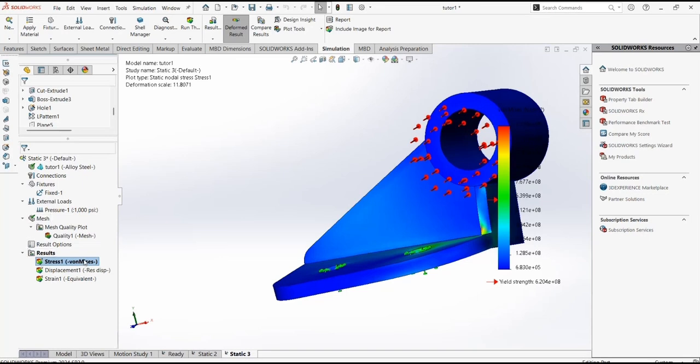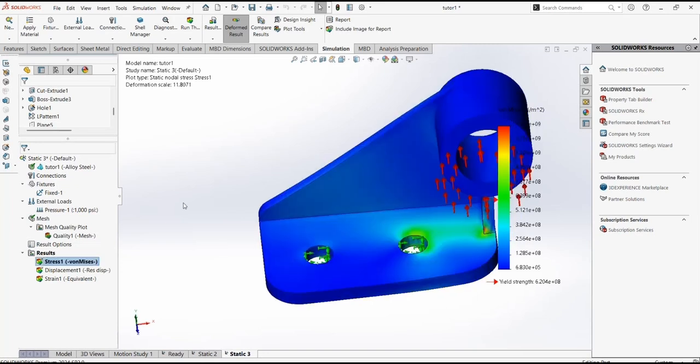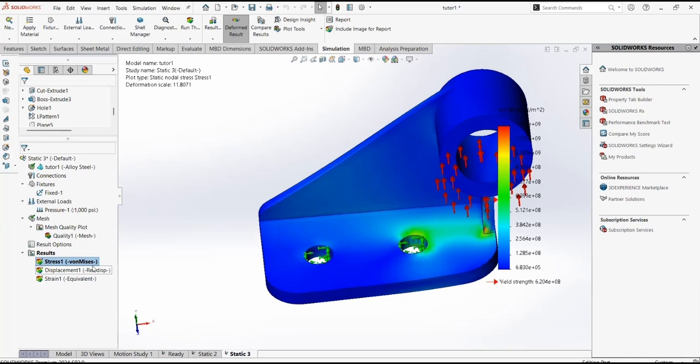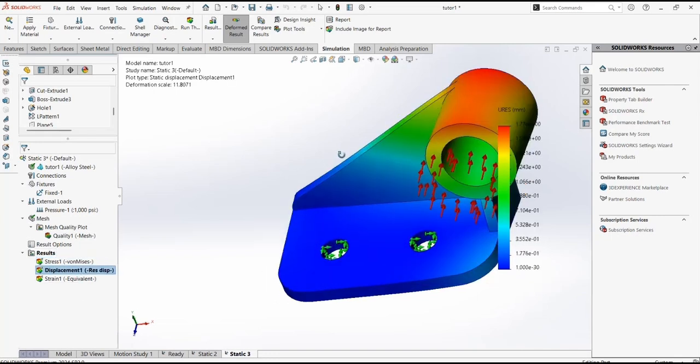As for results, this is on displacement. So it will show you the pressure that will be highlighted in this area.